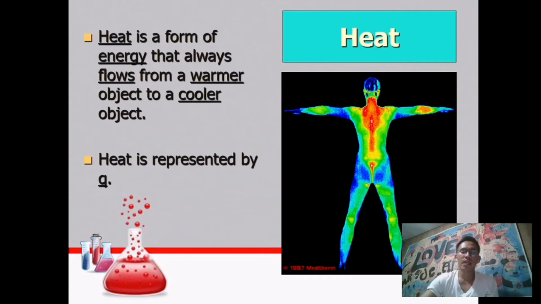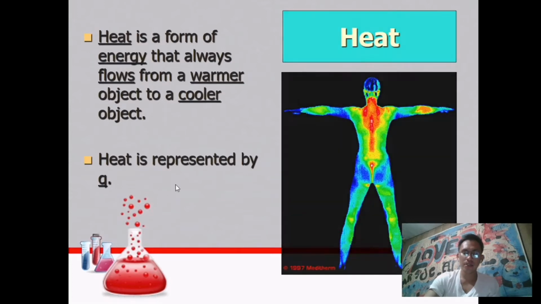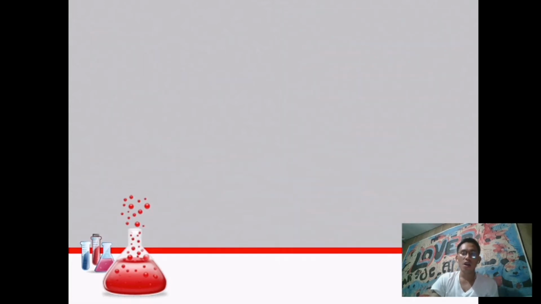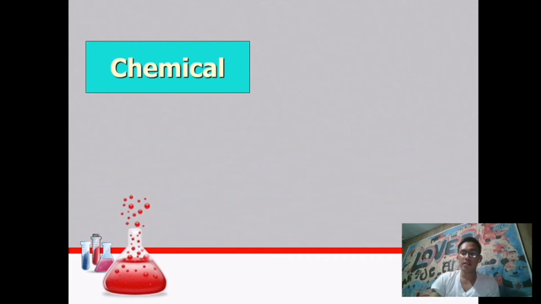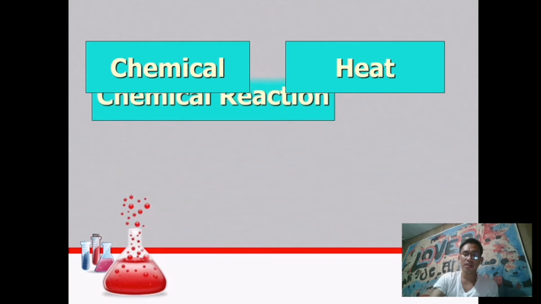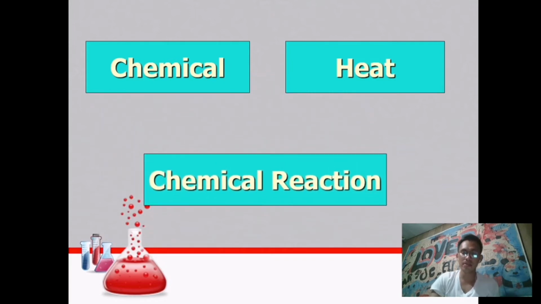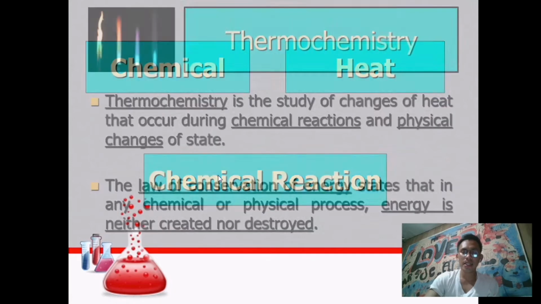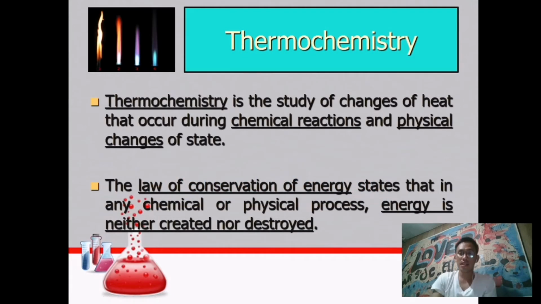Heat is represented by a small letter q. So we have here a scenario. What do you think will happen if chemical and heat will be combined? The possible answer for that would be there is a chemical reaction. When there is a chemical reaction, there is a production of a new product. When a chemical reaction occurs, that's the time na papasok na si thermochemistry.